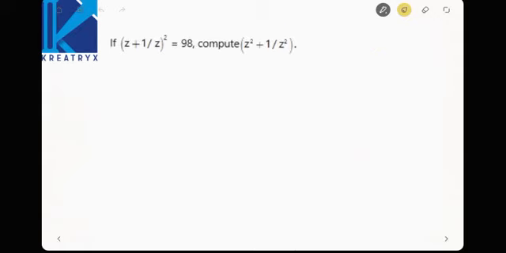Next, z plus 1 by z whole square is equal to 98. Then compute z square plus 1 by z square. See here, this is in the format of a plus b whole square. Now z square plus 2 into z into 1 by z plus 1 by z square is equal to 98.